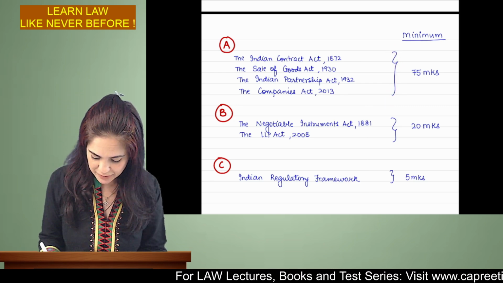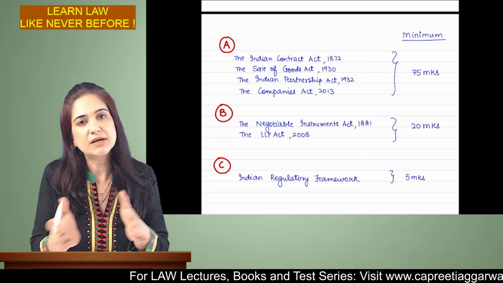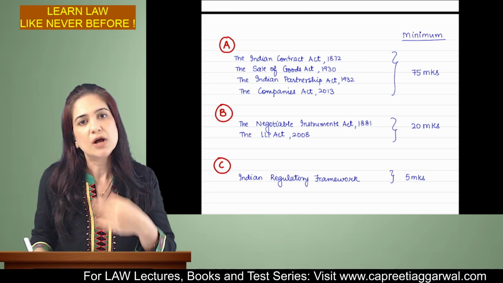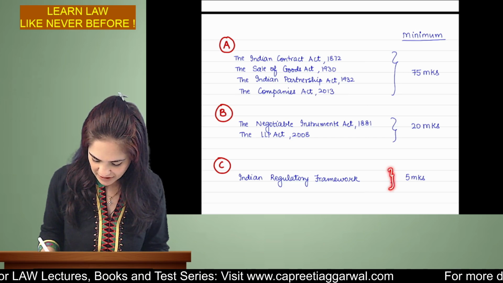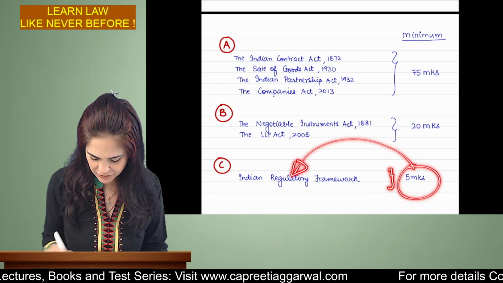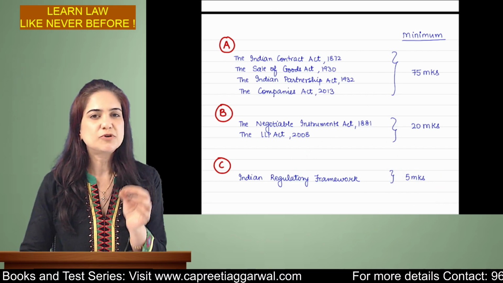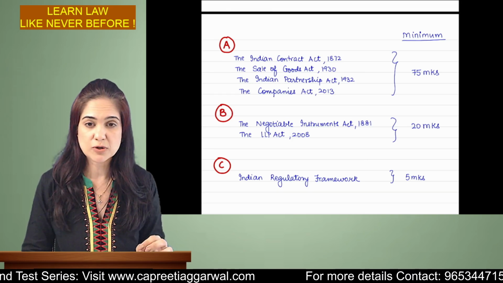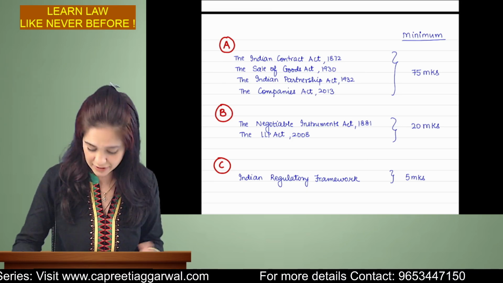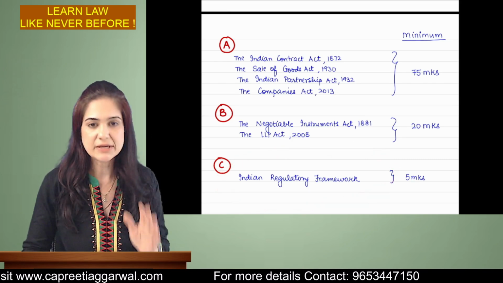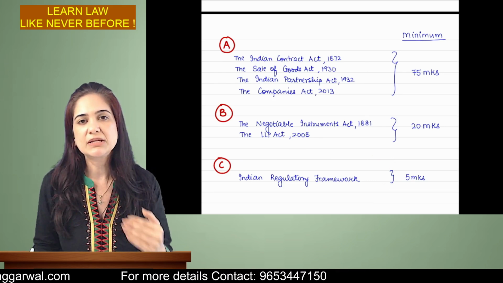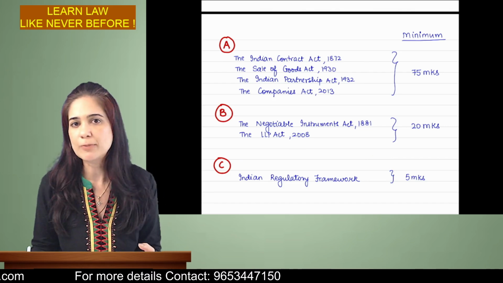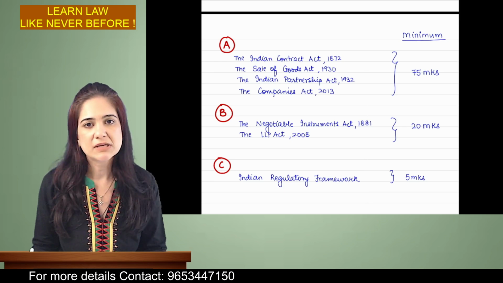The Negotiable Instruments Act and LLP, I have put that in category B. Considering the weightage, 20 marks of questions will be asked from these chapters and 5 marks will be asked from the Indian regulatory framework. Students, if you feel that it's not possible for you to remember the entire Indian regulatory framework chapter, study only the exam questions, module questions. I have also prepared a list of important questions which I have already uploaded on my website. You can please go through that.